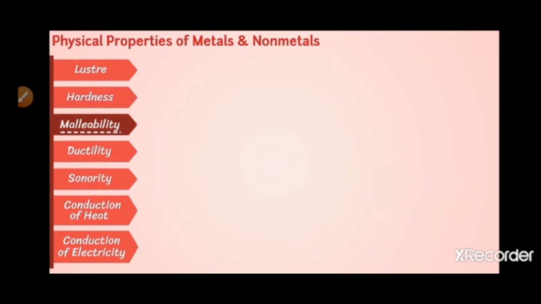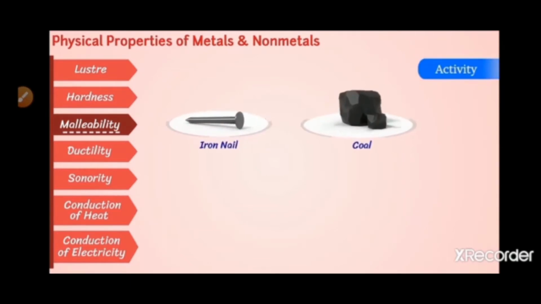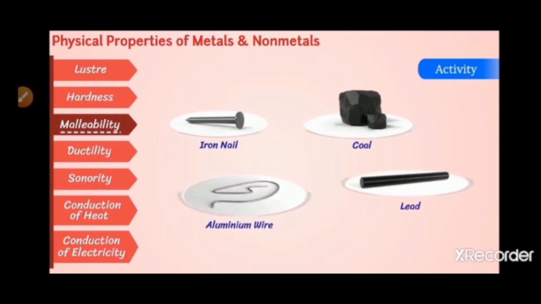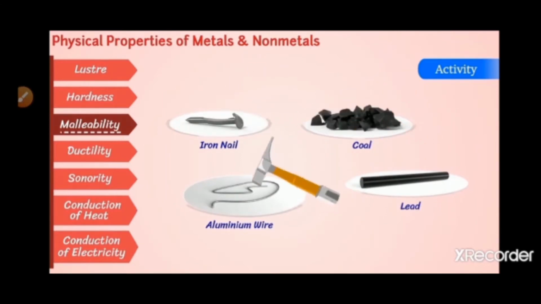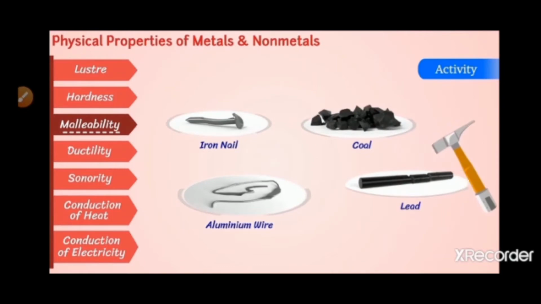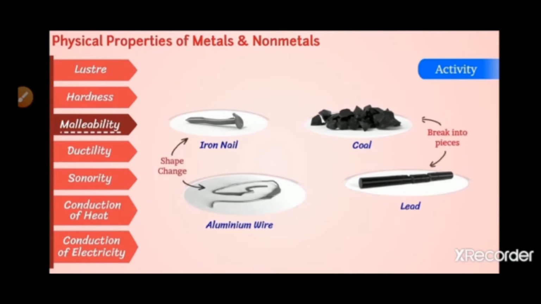Next comes malleability. For this, take an iron nail, a piece of coal, aluminium wire and a lead rod. With the help of a hammer, hit each of the elements you have taken. If you observe here, the iron nail and the aluminium wire alter their shape, whereas the coal and lead rod break into pieces.